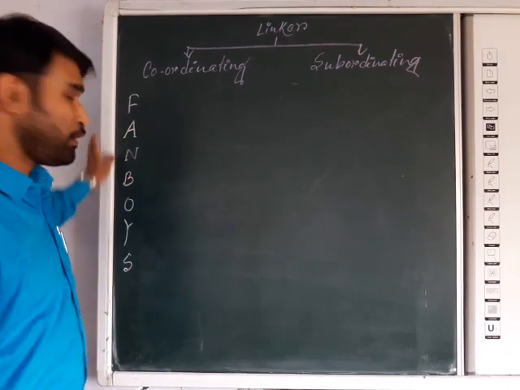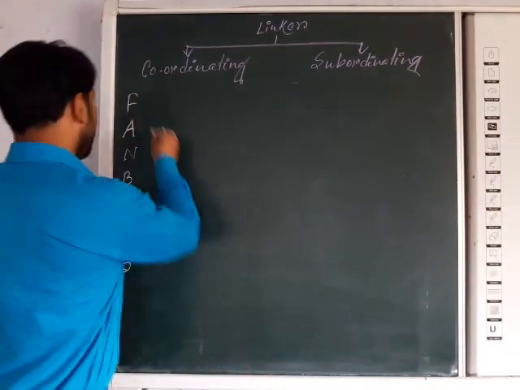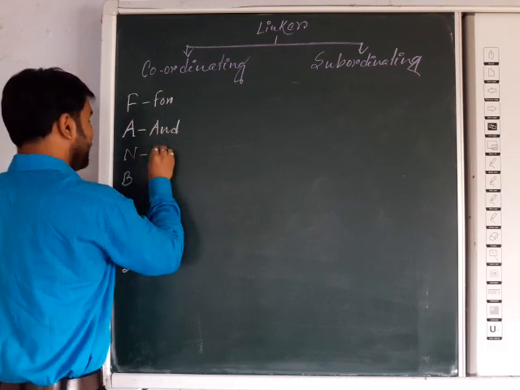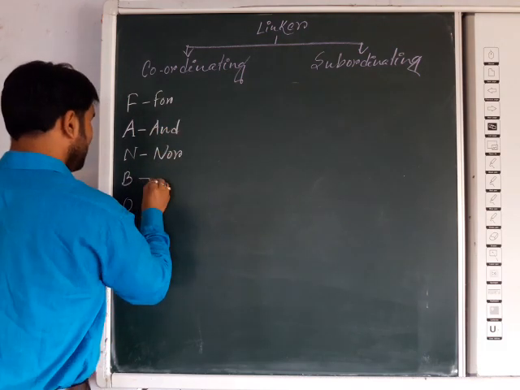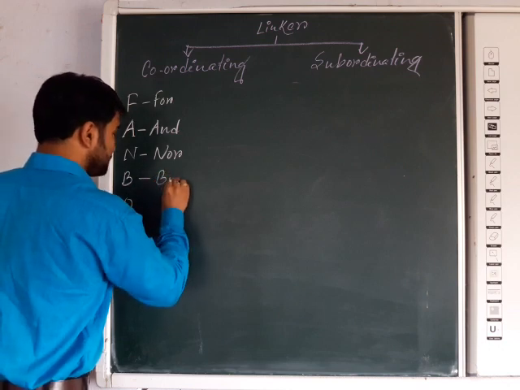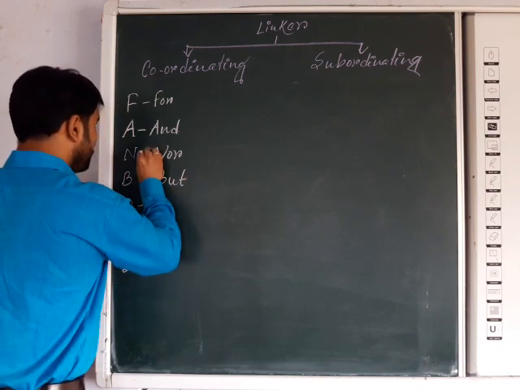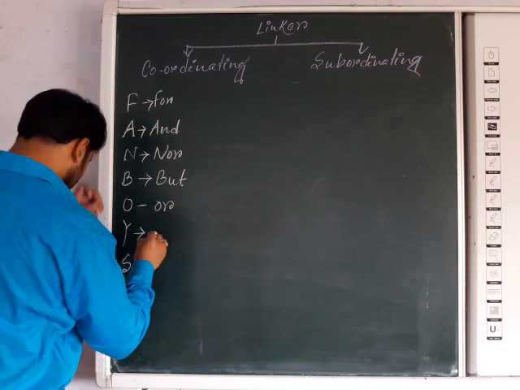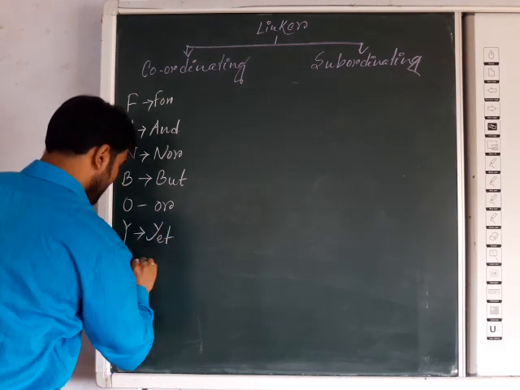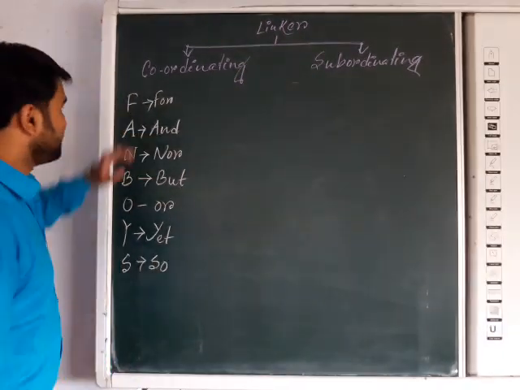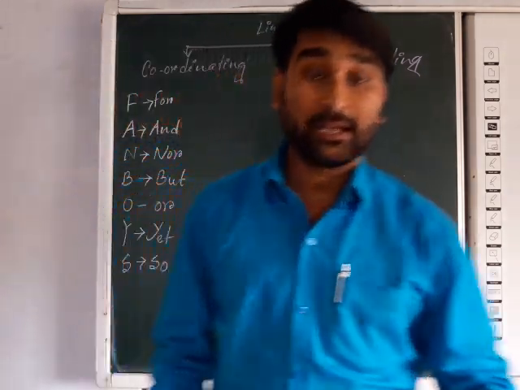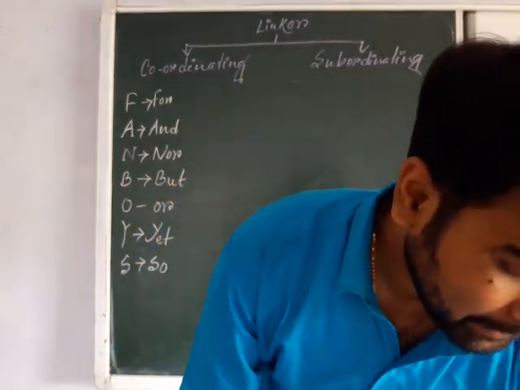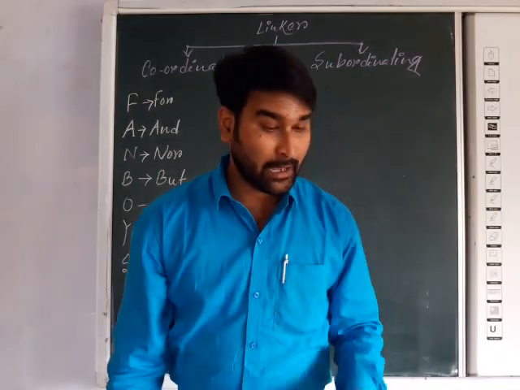FANBOYS. Here F stands for for, A stands for and, N stands for nor, B stands for but, O stands for or, Y stands for yet, and S stands for so. Basically all these are there, and there are others also: neither nor, not only but also, either or.